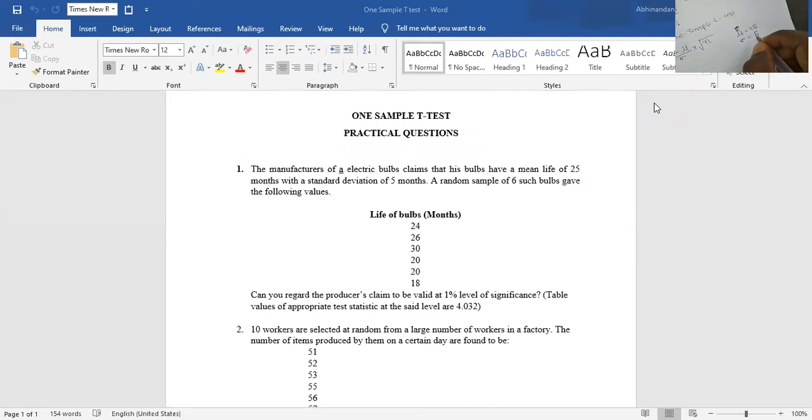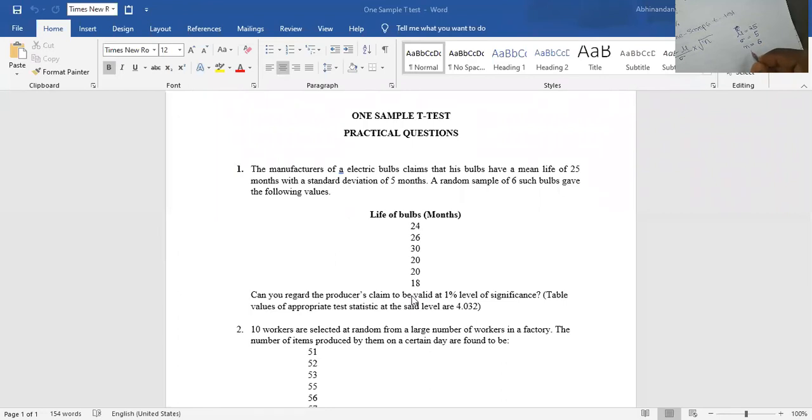And then, if we look at the question, a random sample of 6 such bulbs. What does 6 mean? 6 is nothing but the units in the sample size, n. N is equal to 6. Otherwise you can count here: total 6 units in one sample.